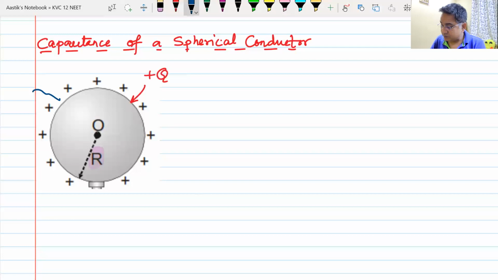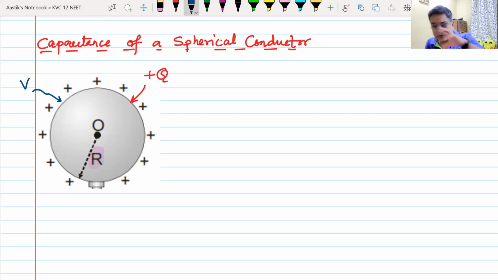Now, I told you in the previous class that a conductor is an equipotential surface. Potential at all points on the conductor or inside the conductor is the same, which is the same as the potential of the surface of the conductor. Do we remember this? Potential of all points on the surface of a conductor is the same as potential of all points inside the conductor.